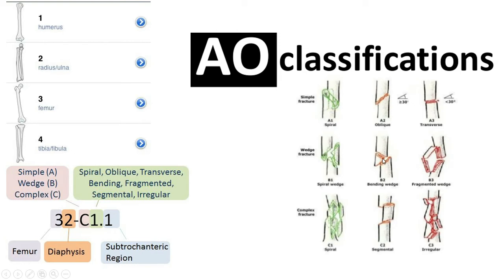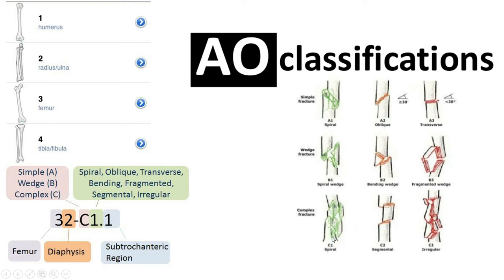If it is a special wedge type and the fracture has more than 30 degrees of angulation, then it is a bending wedge. Or if there are multiple wedge fractures, then it will be taken as a B3, a higher velocity injury.